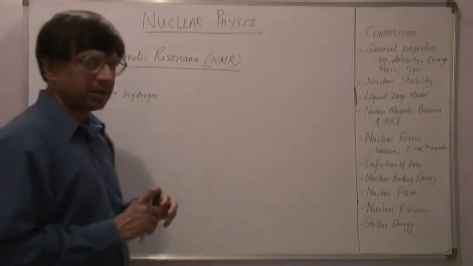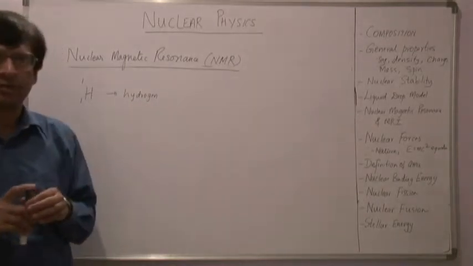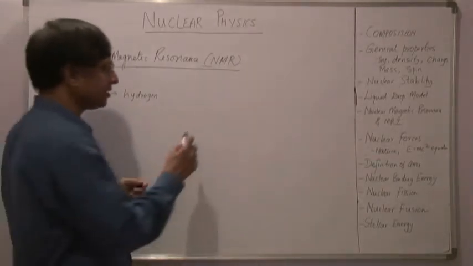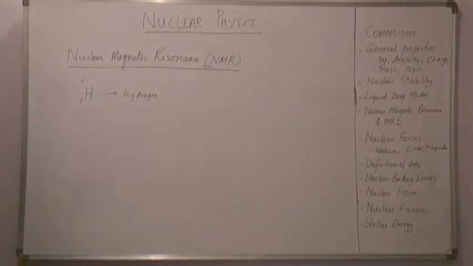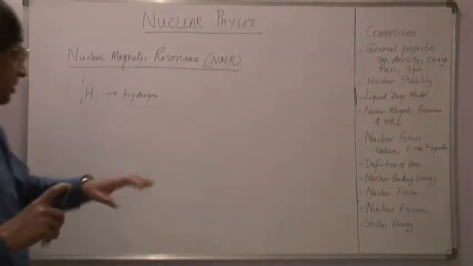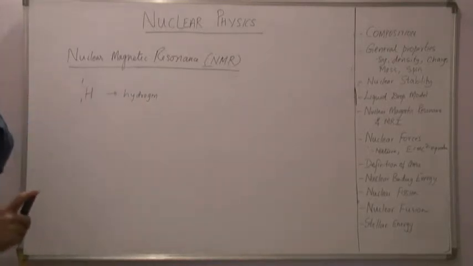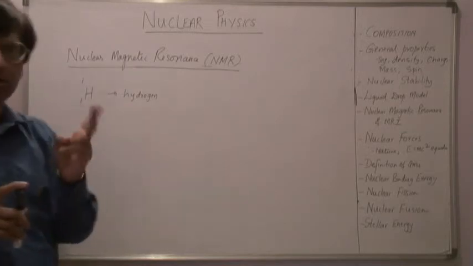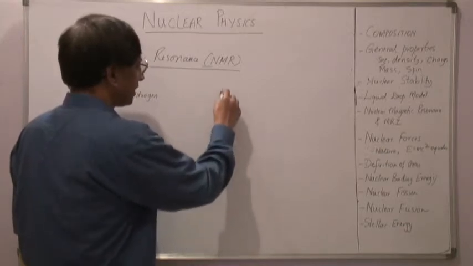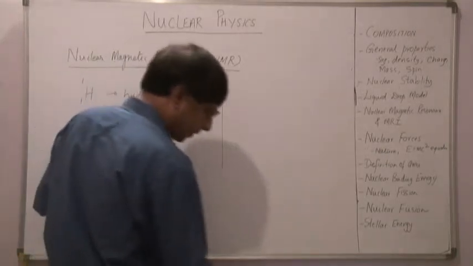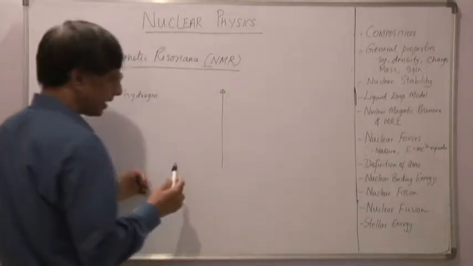So we know that the spin is quantized. The spin of a nucleus is also quantized. That means, in the presence of a magnetic field, the energy levels of this hydrogen nucleus can take on only two values. The spin is quantized. So if I have a magnetic field here, the spin can take on two values.